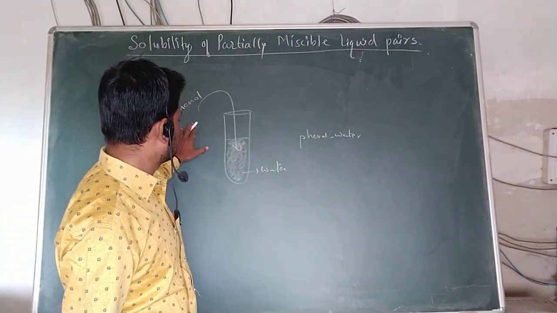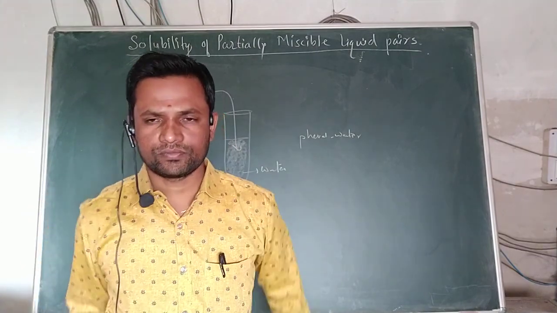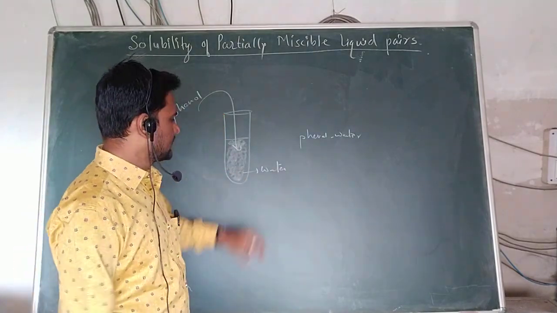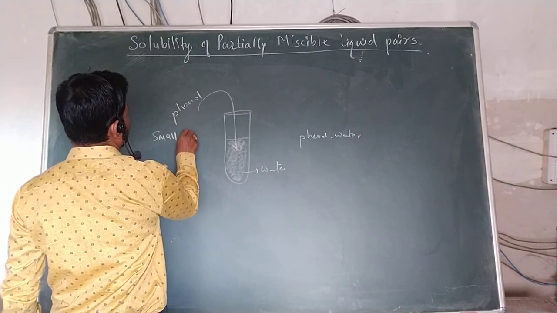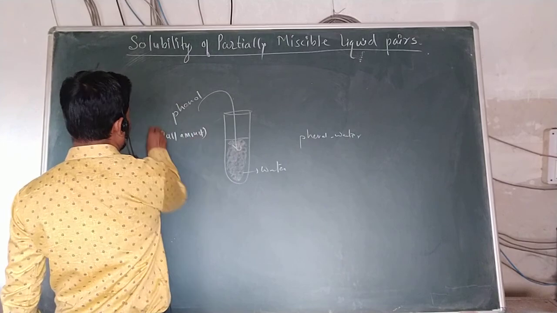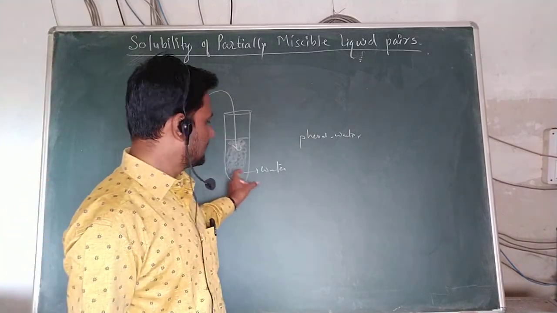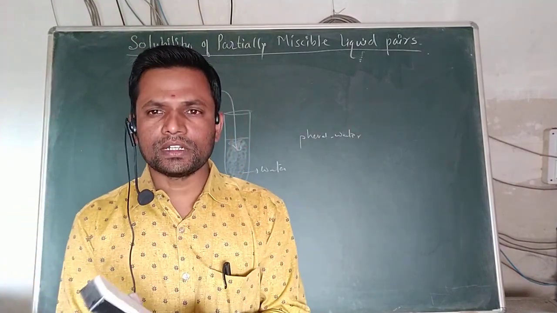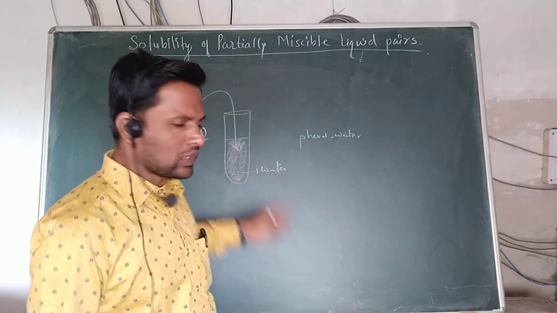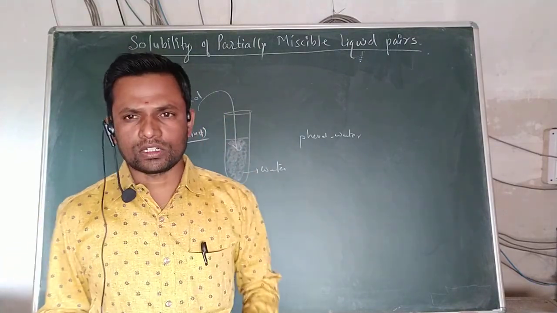The phenol dissolves in water, which means it forms a homogeneous single phase in small quantity. This is very important: if phenol in small amount is added into the water, phenol is miscible and forms a single phase, means phenol is completely miscible with the water when it is added in the small quantity.